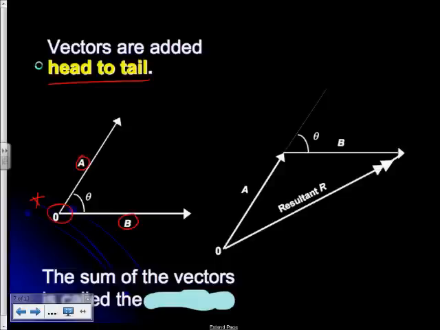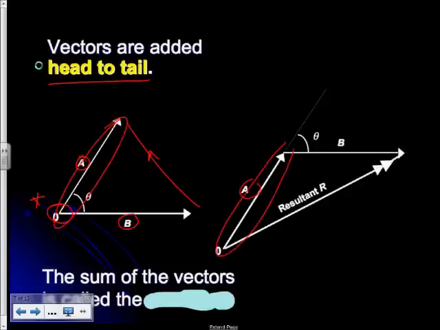Take note that at present, the way the diagram is drawn, the two vectors are tail to tail. So that does not show the addition of those vectors. You do not add them by drawing an arrow across here in some way. To be able to add those vectors together, we draw one of the vectors. I've chosen to draw vector A first. So I've taken that vector, transferred it there, and then I've taken vector B and added it head to tail.